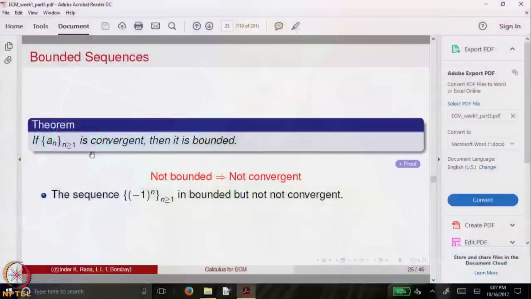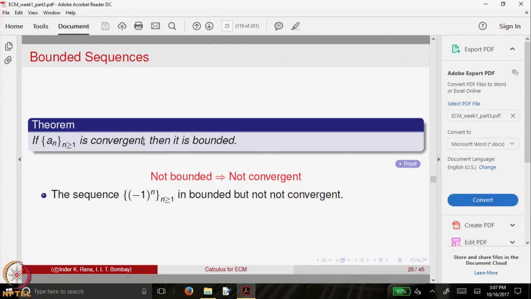We continue our study. We also looked at last time the notion of boundedness of a sequence, namely all the terms of a sequence lie between two bounds. Okay. So, here is a theorem about convergence and boundedness. It says that every sequence a n which is convergent is also bounded. So, convergent implies bounded. Boundedness is a necessary condition for a sequence to be convergent. Equivalently, one can say not bounded implies not convergent.